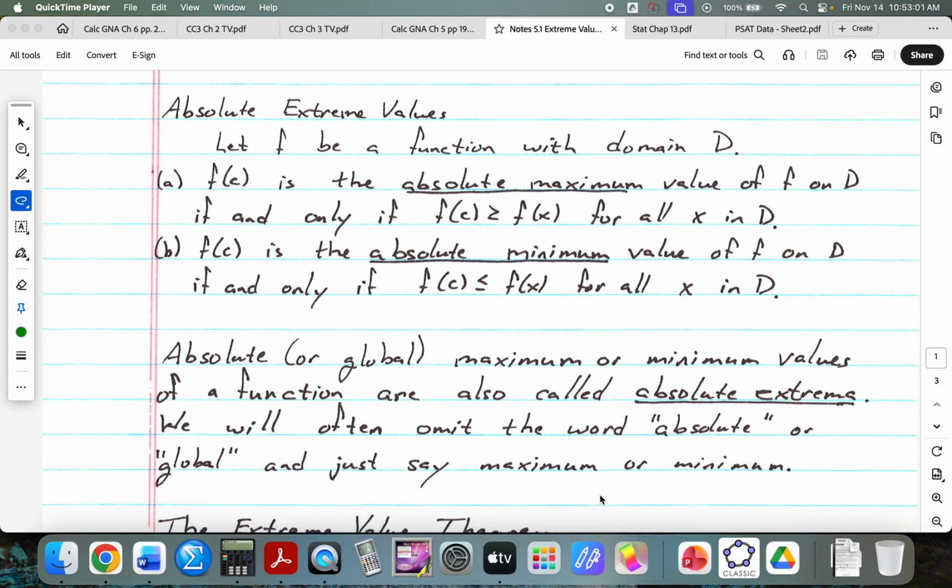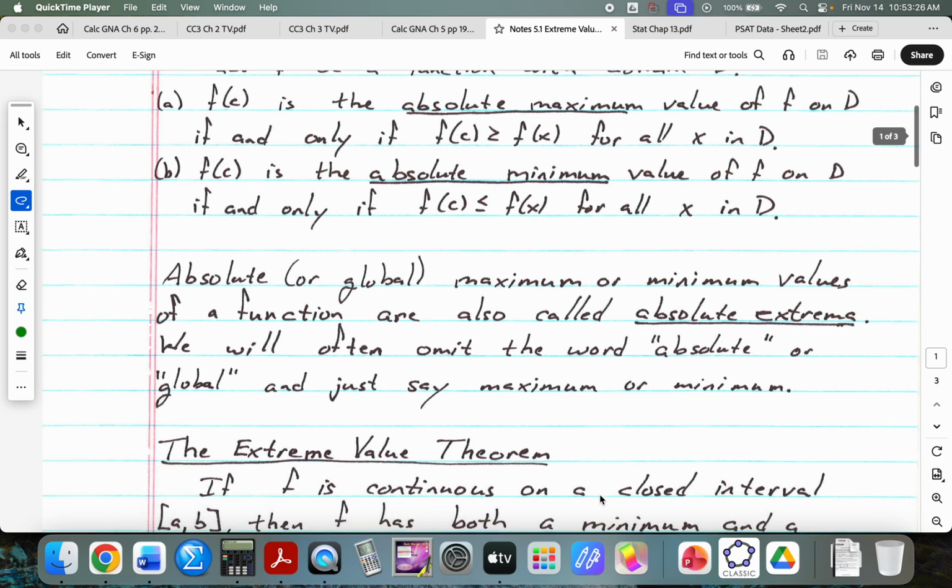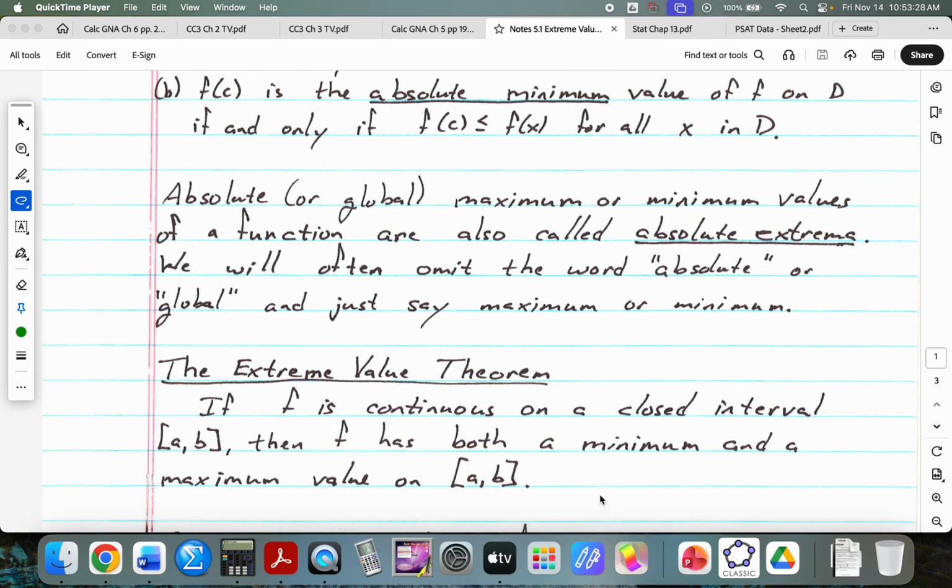Absolute or global maximum or minimum values of a function are also called absolute extrema. A lot of times they just skip the word absolute or global and just say maximum or minimum. The maximum, the minimum, as opposed to a local maximum or a local minimum. So the extreme value theorem, this came up on a homework problem the other day, and I said we're going to talk about this later if I remember correctly.